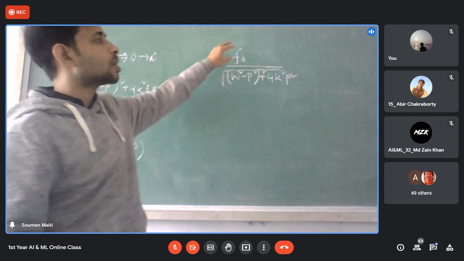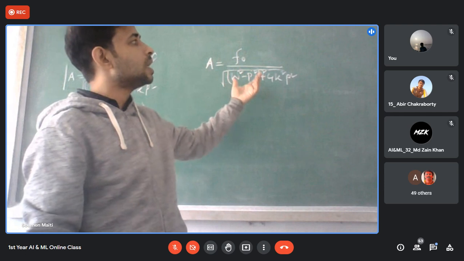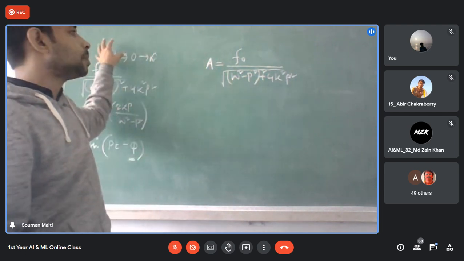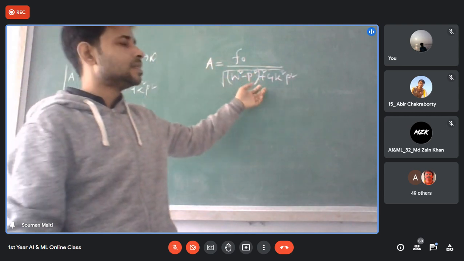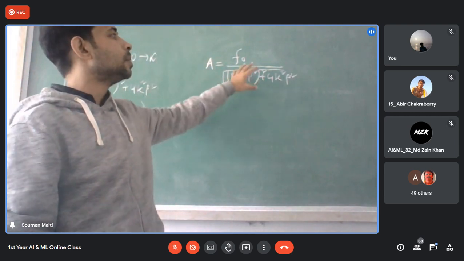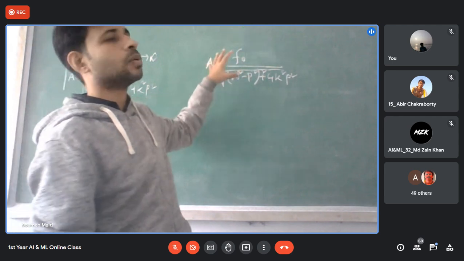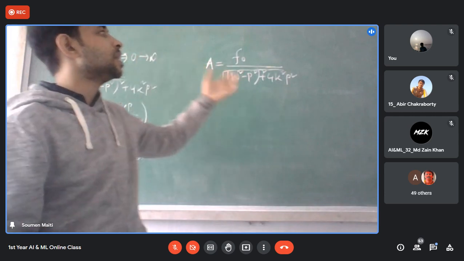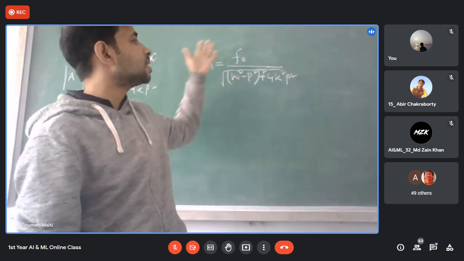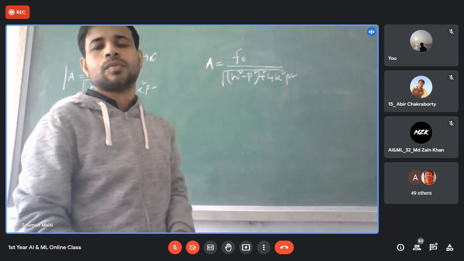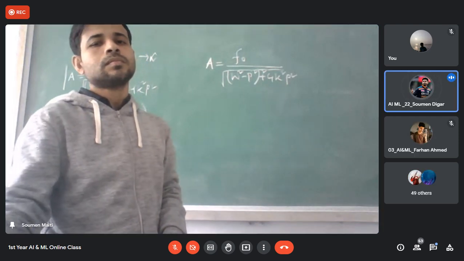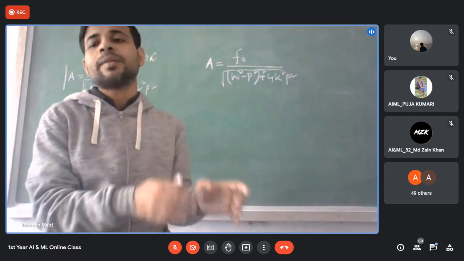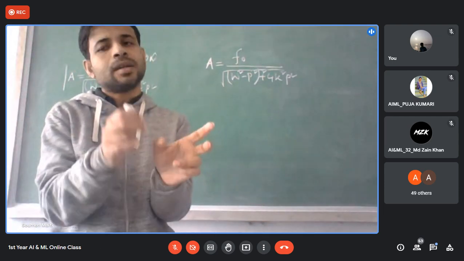This is a constant value, and p is the only thing that can change. So can we say that if we change p, for a particular value the denominator will be minimum, so that this quantity will become maximum? Yes or no? Yes, sir. So I need the amplitude resonance, which means the amplitude will become maximum for a particular value of p.